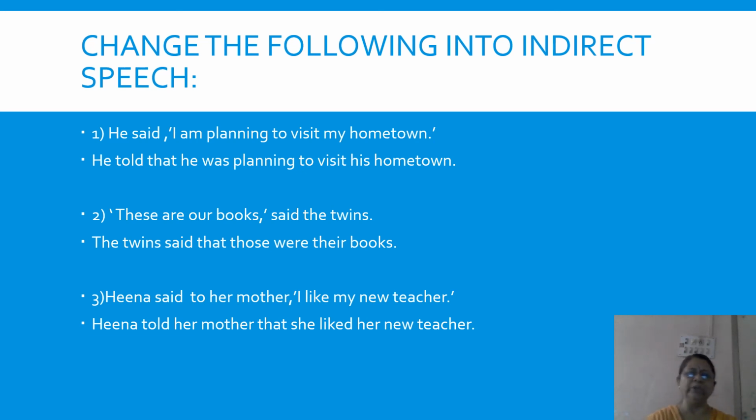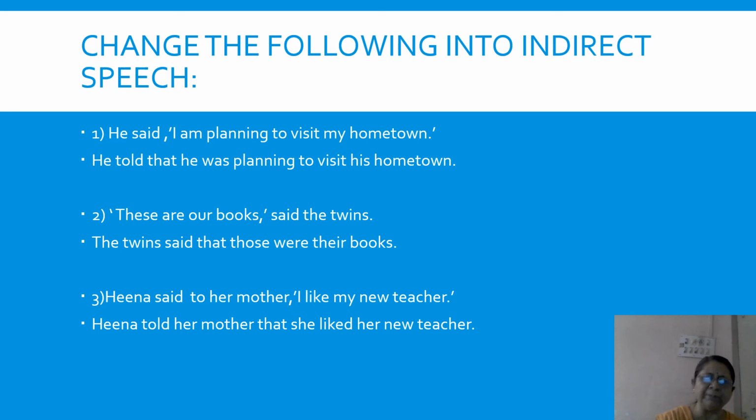Now, as I told you earlier, the reporting verb, he said, is mostly in the beginning, but sometimes the exact words within inverted commas may be before and then who said may be afterwards, like we have in the second sentence. These are our books, said the twins. Now, these are our books are the exact words used by the twins. And if I have to report it to someone, I'll have to change it to reported speech or indirect speech.